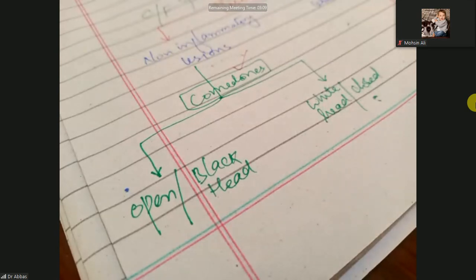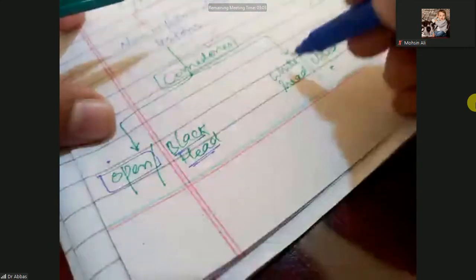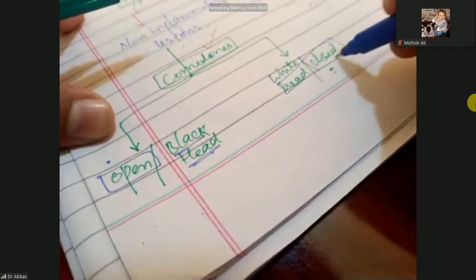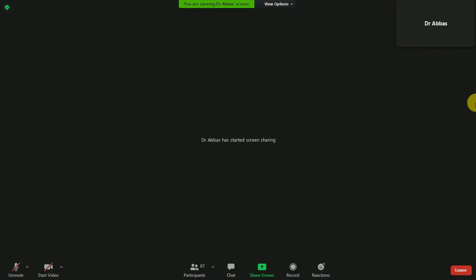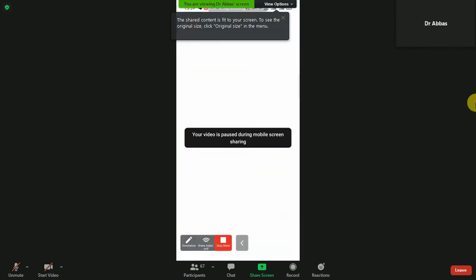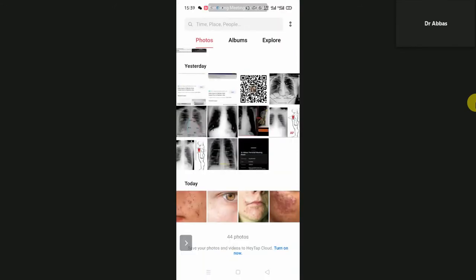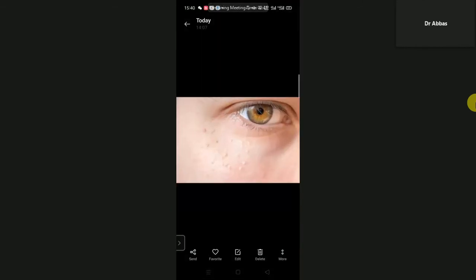So look at the comedones. The first one is open, the blackhead. Whiteheads are closed. Look at these comedones, it will be very good to understand it. So here I have to share the screen. In the photos you will see the different types. The first one is the white comedones. Look at this image. This is the face. You know, acne is most commonly present on the face. In this face you can easily observe there are some white